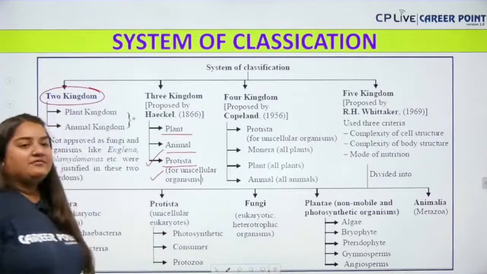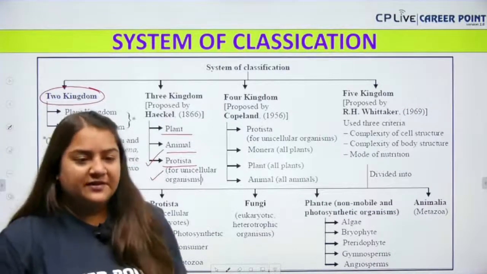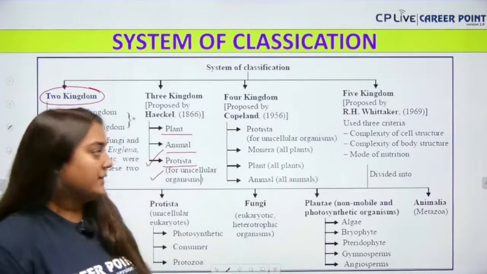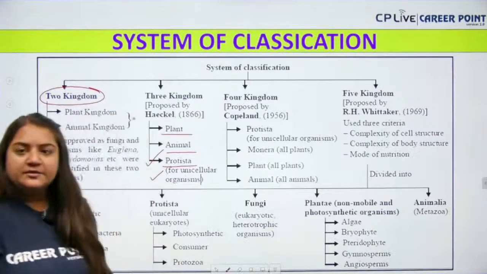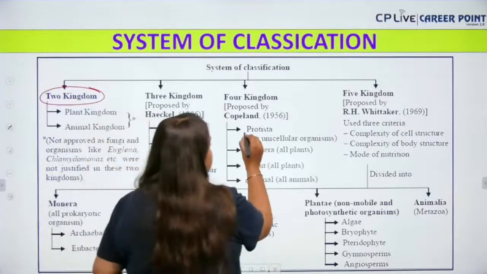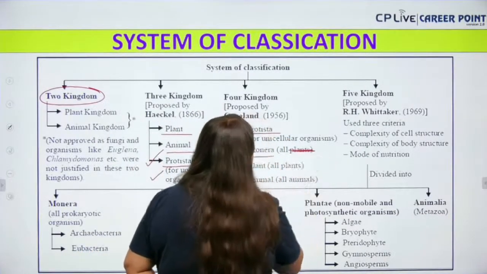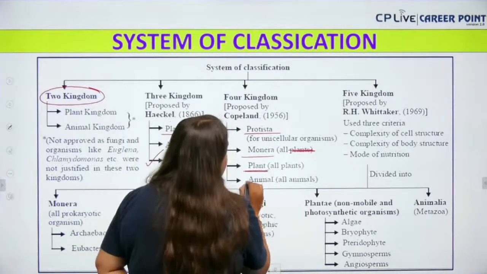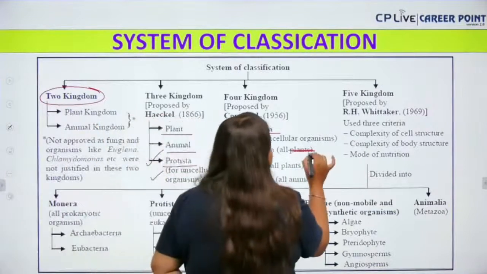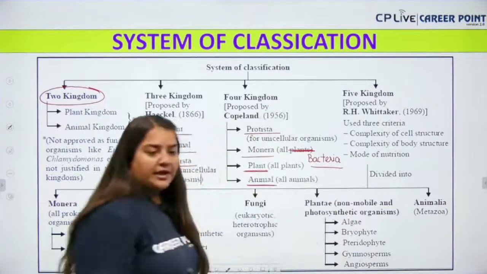Then we have the four kingdom classification, which was given by a very beautiful scientist named Copeland. He introduced one more kingdom, that is kingdom Monera. So there was Protista for unicellular organisms, Monera for bacteria, then kingdom Plantae and Animalia. Of course, there is a printing mistake over here. In Monera, what did we keep? We kept the bacteria.